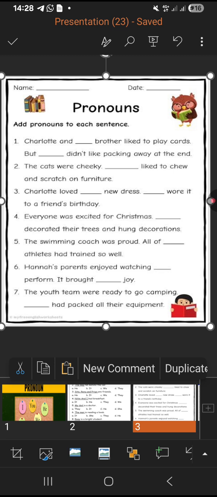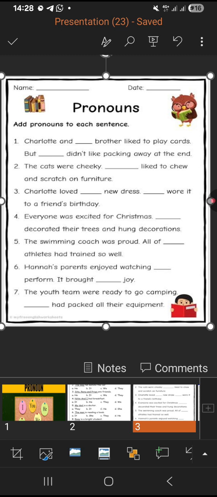The swimming coach was proud. All of the Dash athletes had trained so well. Now, when they have not given us any gender, many people will put it as a male gender, many people can put it as a female gender, it's up to you. The swimming coach was proud. All of his athletes or her athletes had trained so well. So whichever gender you want to put, you can put the male gender or the female gender, but you have to put all of his or her athletes had trained so well.